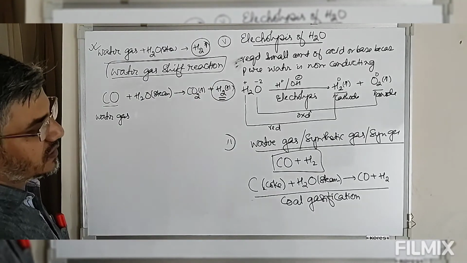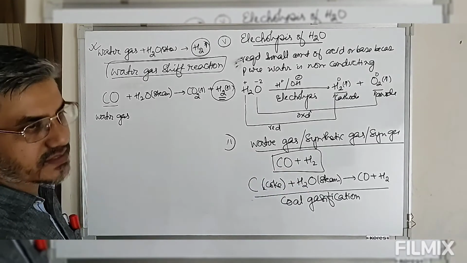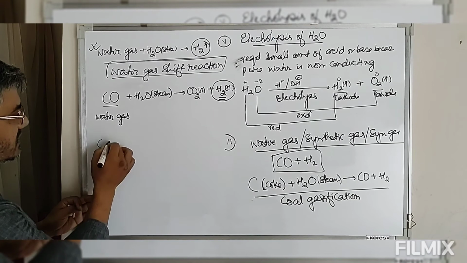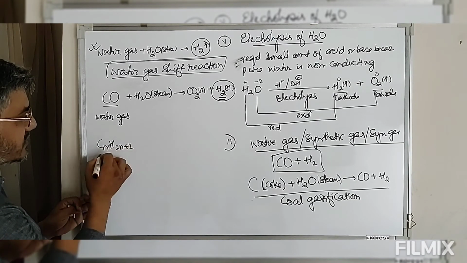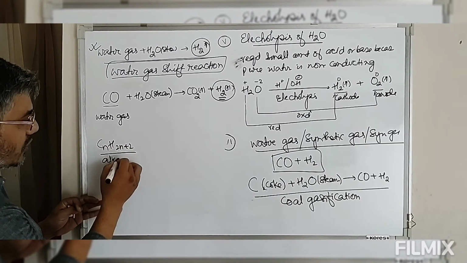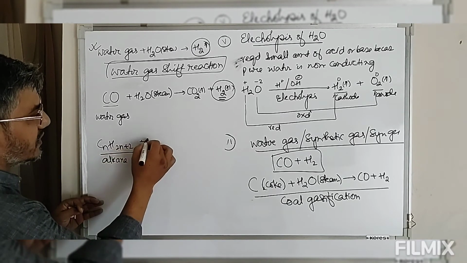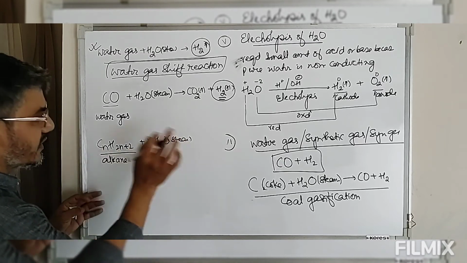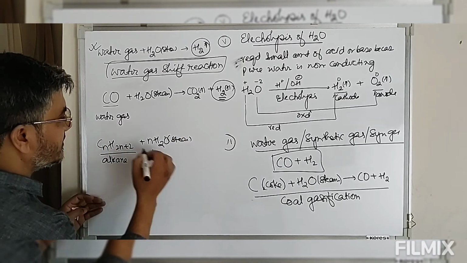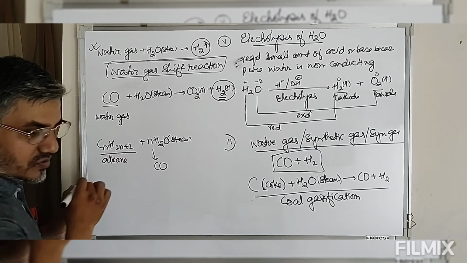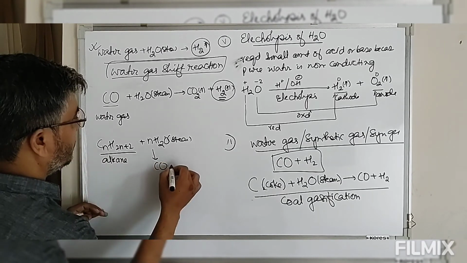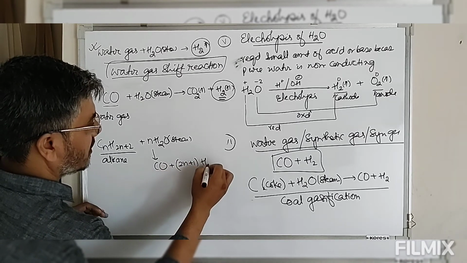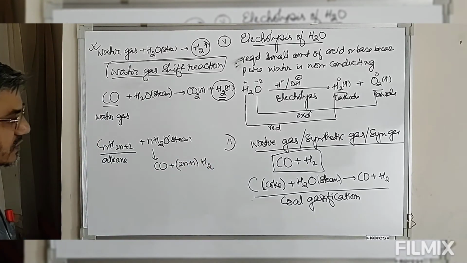Nowadays, this water gas is also obtained from hydrocarbons. So we take CnH2n+2, that is, we have an alkane. Now to this alkane we pass steam. We react it with steam. We can take any alkane. Pass steam. When this gives you carbon monoxide gas, plus we get (2n+1) hydrogen gas.